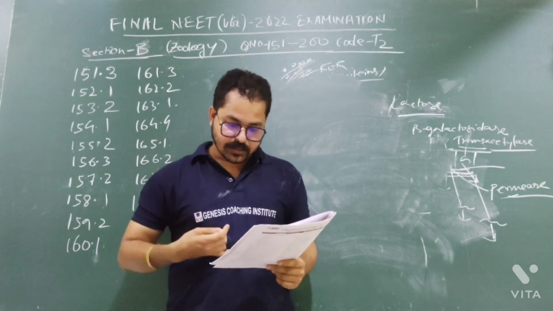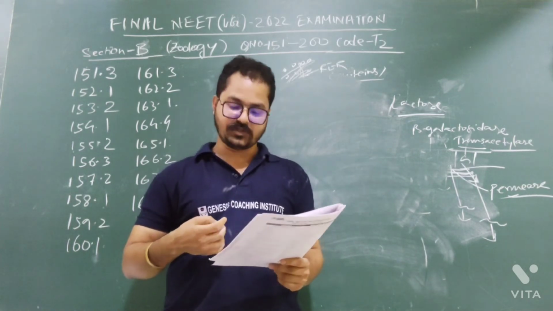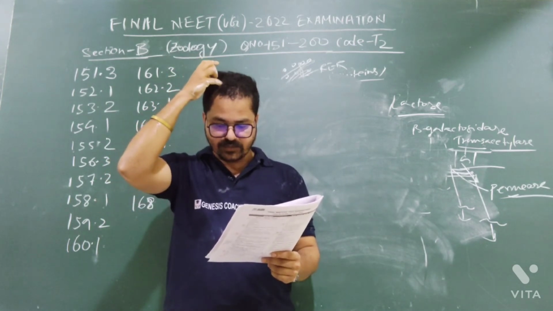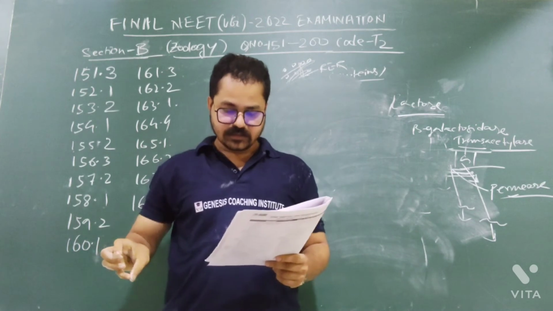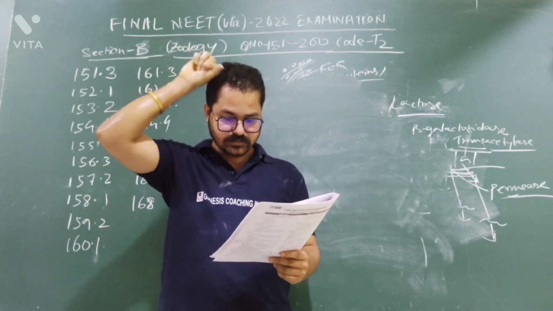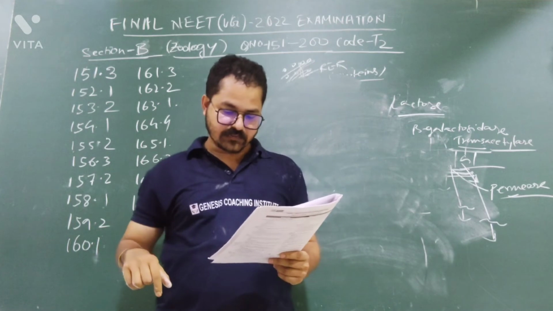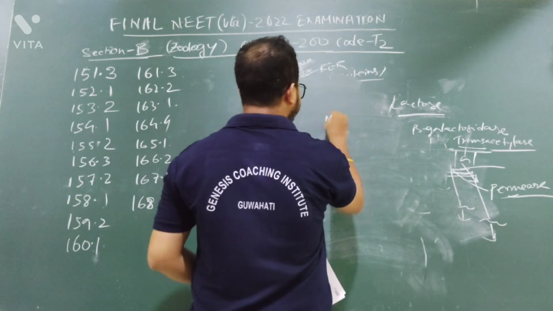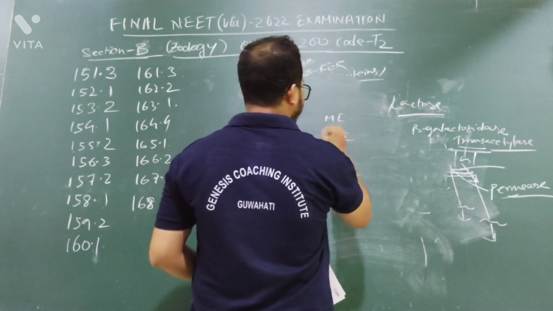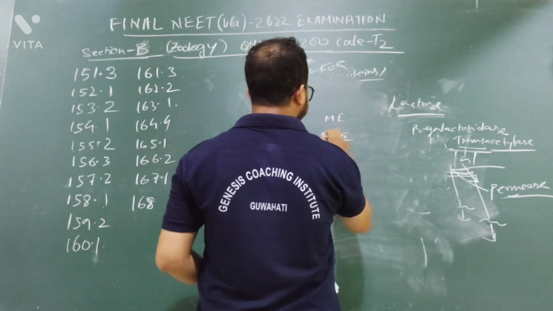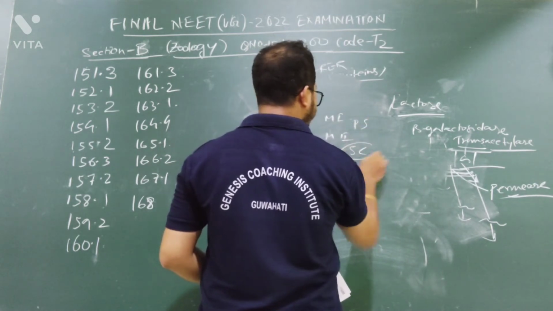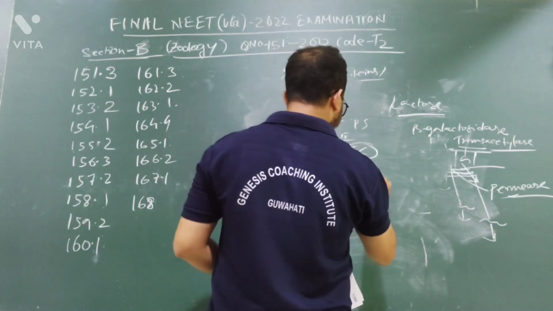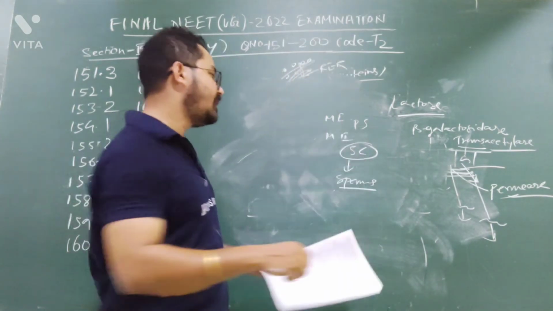Option B. Differentiation of gamete occurs after the completion of meiosis. You see, in spermatogenesis there are meiosis 1 and meiosis 2. In meiosis 1, primary spermatocytes are produced. In meiosis 2, secondary spermatocytes. Then the secondary spermatocyte directly becomes sperm, the spermatozoa. After meiosis division, directly you will get the sperms.